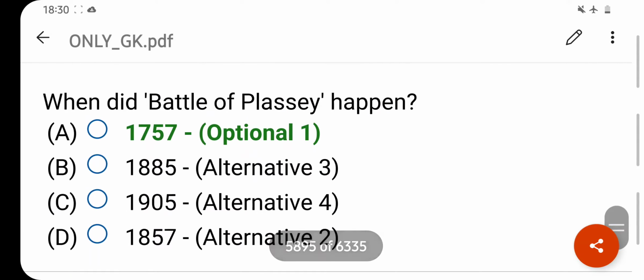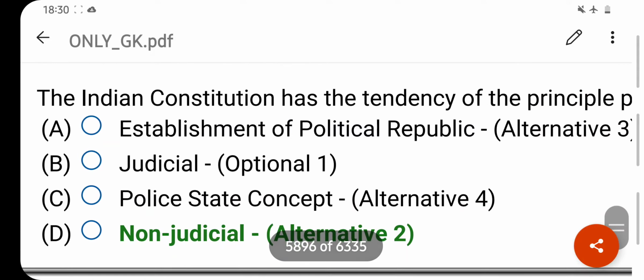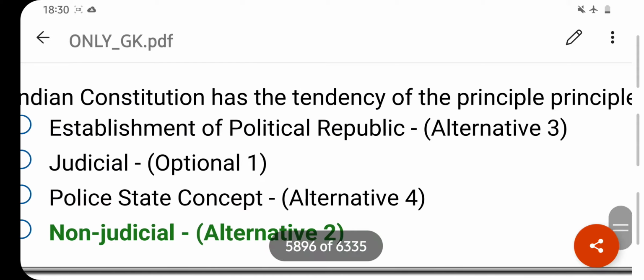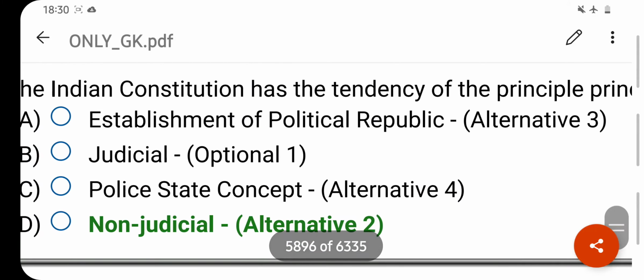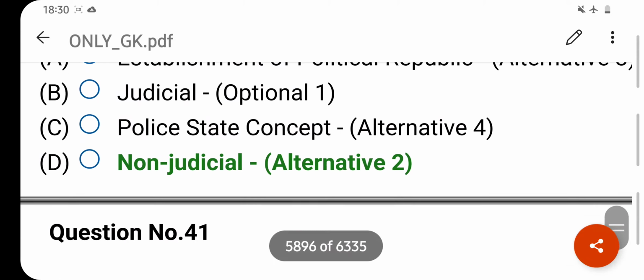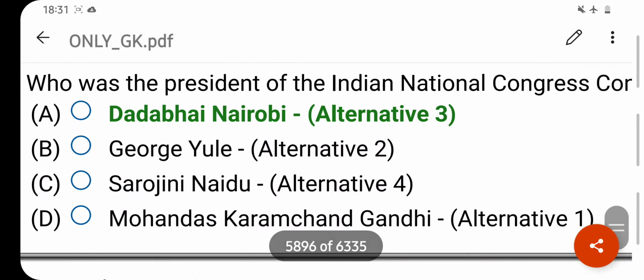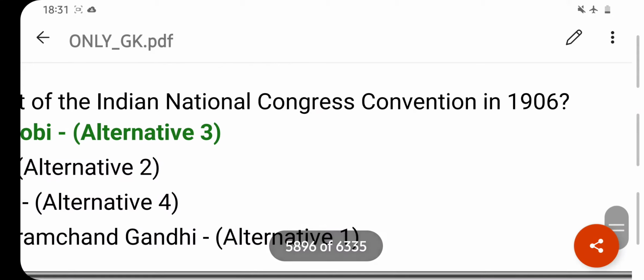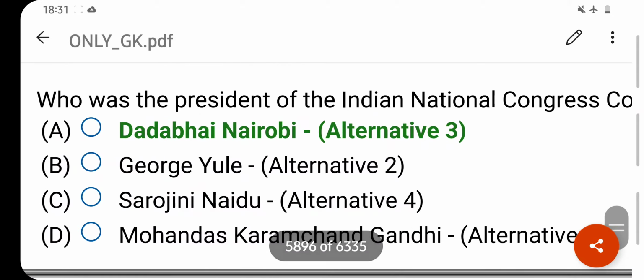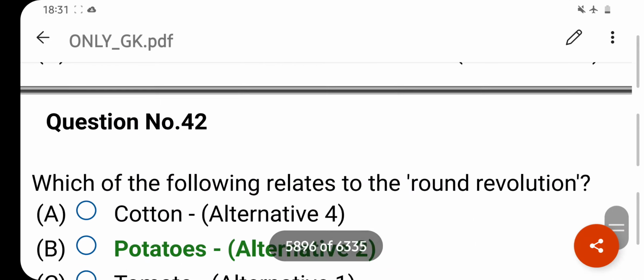When did the Battle of Plassey happen? Your right answer is 1757. Option A is your correct answer. The Indian Constitution has the directive principles of state policy, which are. Your right answer is non-judicial. Option D is your correct answer. Who was the president of the Indian National Congress session in 1906? Your right answer is Dadabhai Naoroji. Option A is your correct answer.